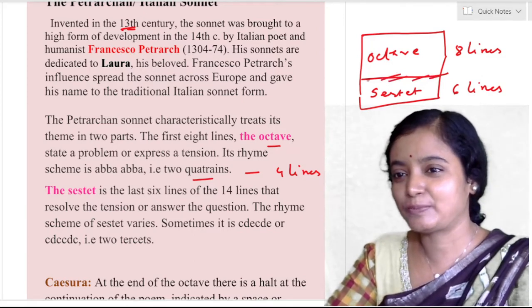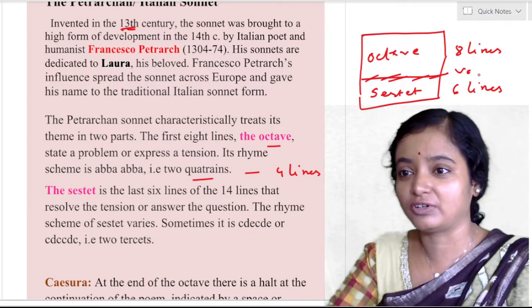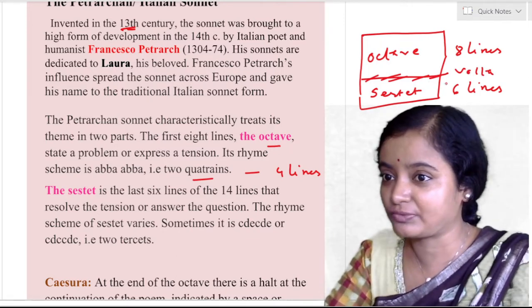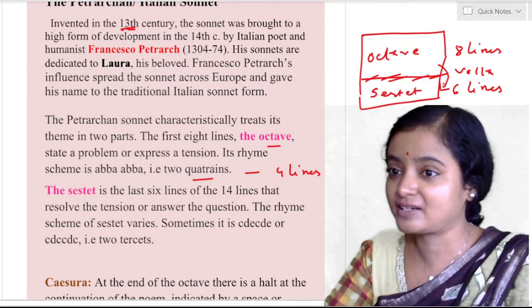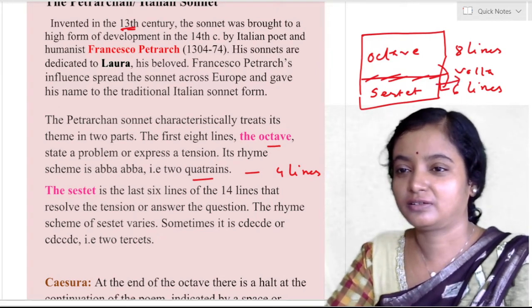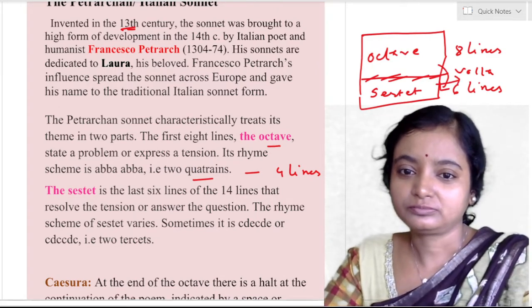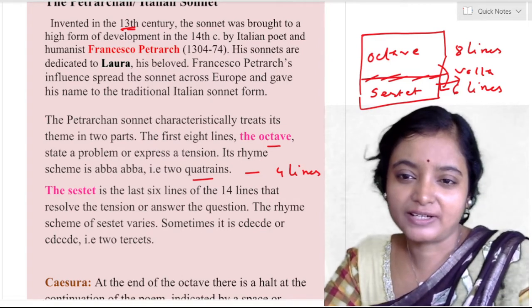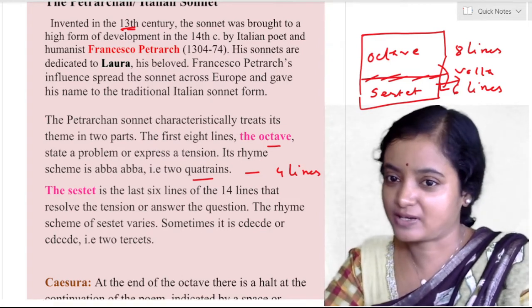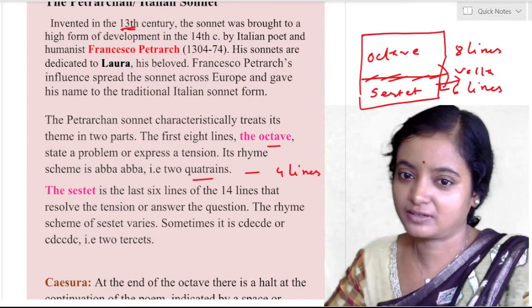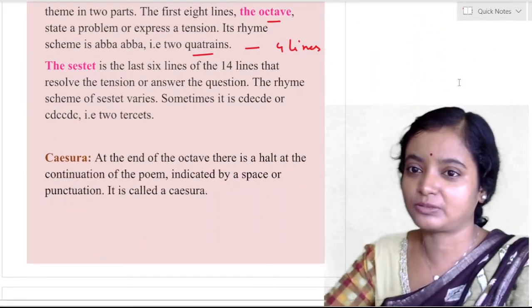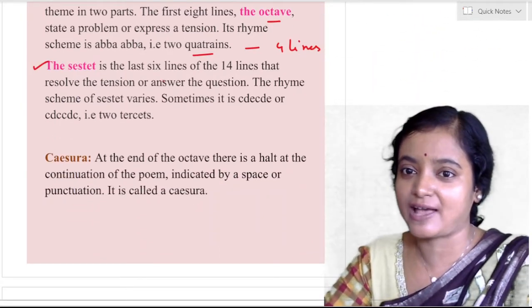And in the middle there is a caesura, or a pause. What is this pause called? This change of thought that comes with the sestet is called the volta. The Petrarchan sonnet characteristically treats its theme in two parts, first the octave and then the sestet. The sestet is the last 6 lines of the 14 lines that resolve the tension or answer the question.